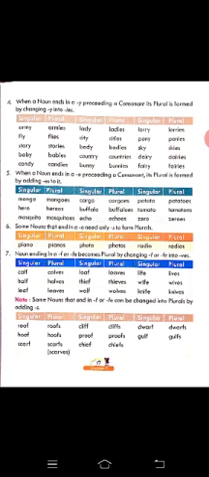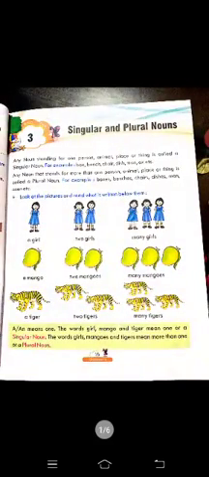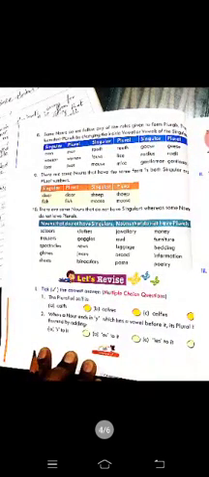Okay, so on the basis of your understanding, dear students, you first of all read these rules once again. Very simple rules, singular and plural, and after that try to complete these exercises. Okay, let's revise. Take the correct answer. The plural of calf is dash. So read this and mark the correct answer in your book.